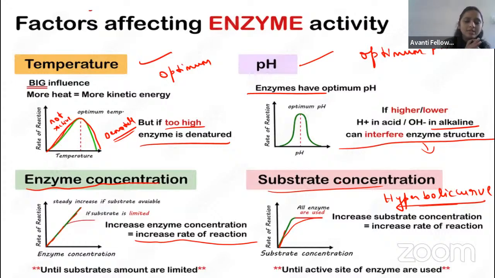It is not able to convert the substrate into product. At that time, it reaches the maximum stage that we call the maximum velocity, Vmax. Then it does not increase any further. So on the x-axis, the substrate concentration is there, and on the y-axis, the rate of the reaction is there. So the curve is hyperbolic.